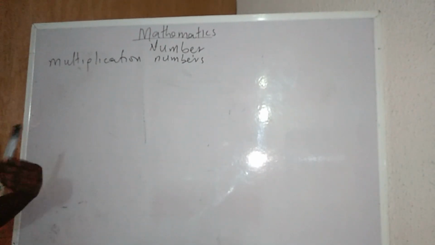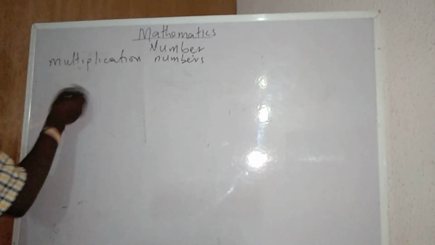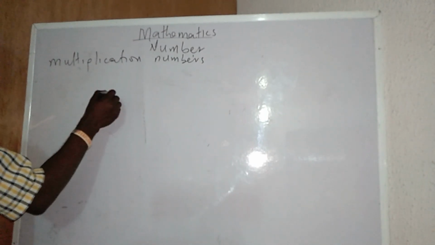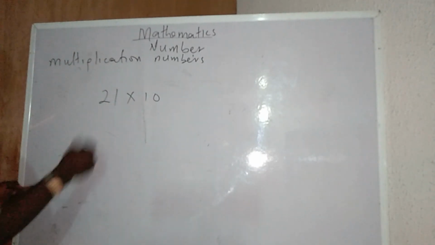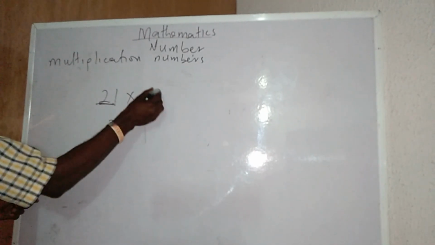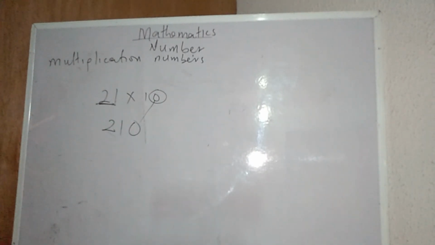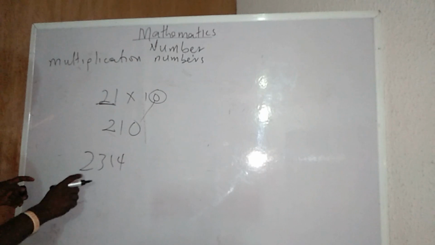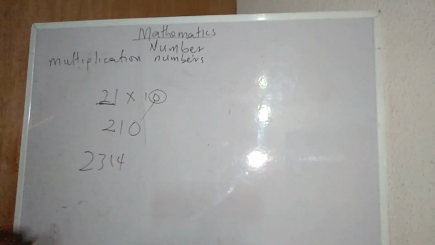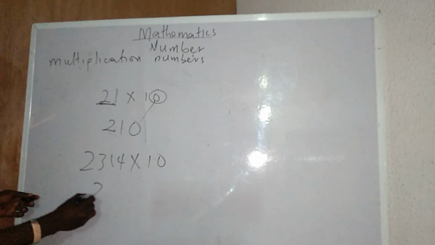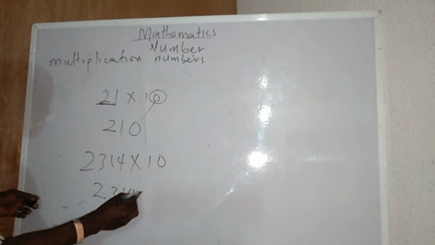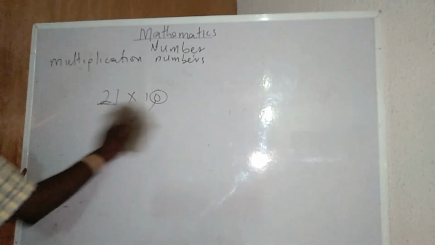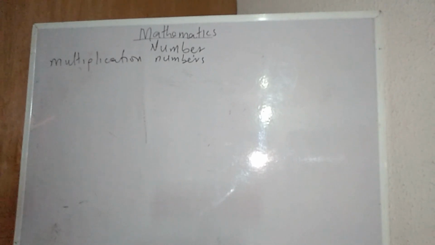Now, let's move on to 10. Any number that ends with 0, it's very simple to work on 10. If I have a number like this, 221 times 10, I don't need to stress myself. I will just repeat this number here, and I will put 0 down, which is 2210. If I have any number, 2314 times 10, I will just have 2, 3, 1, 4, and 0. That is my multiplication on 10.